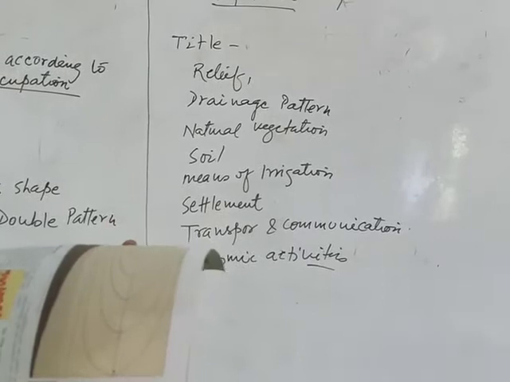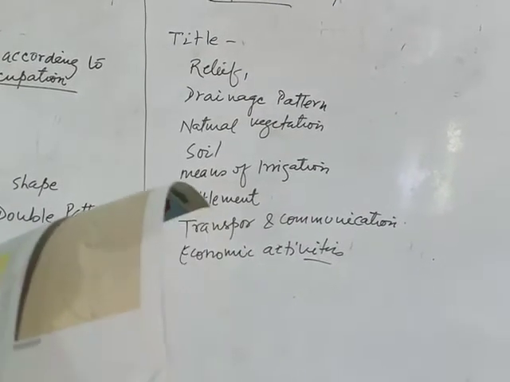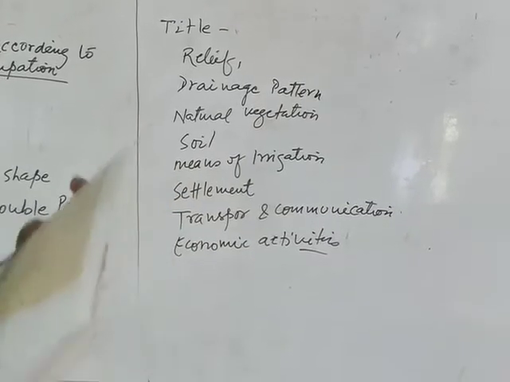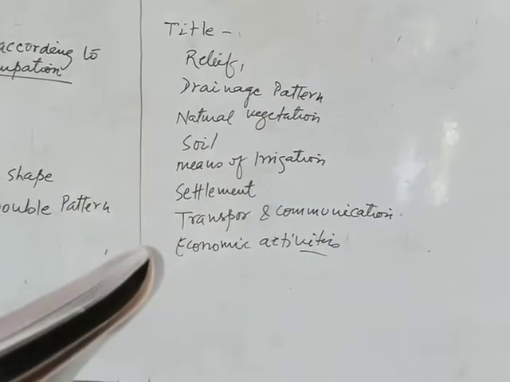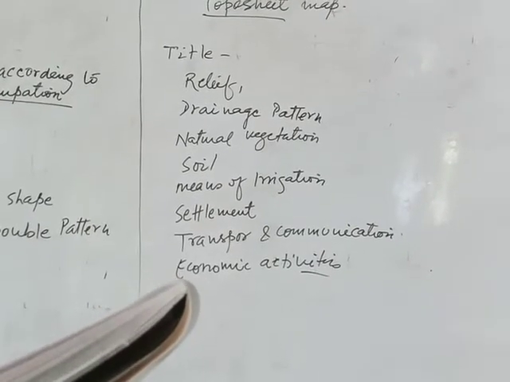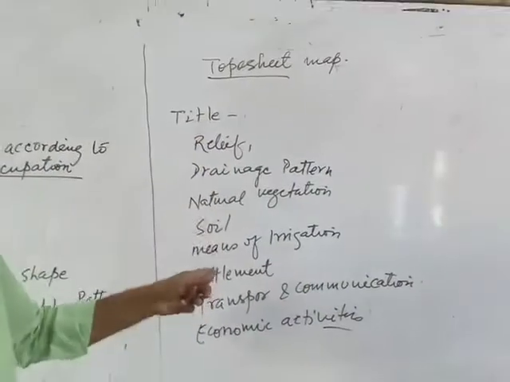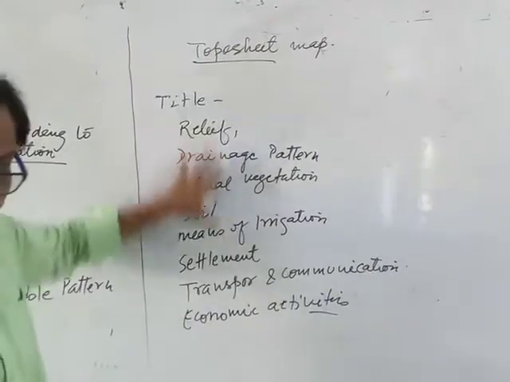The first is Banas and Sipu. The two districts are taken from the toposheet map in which such information is given.